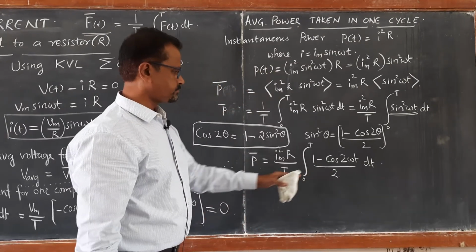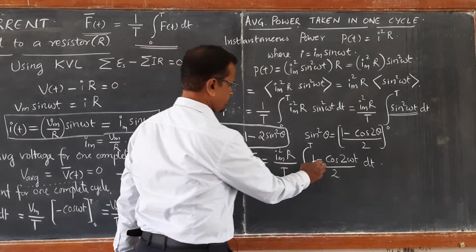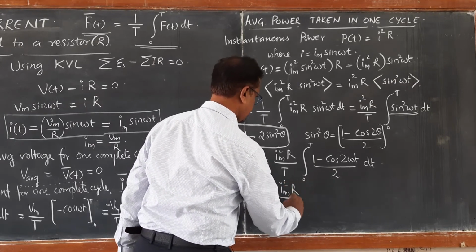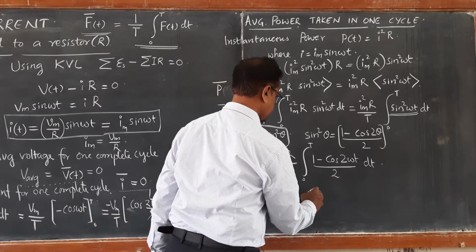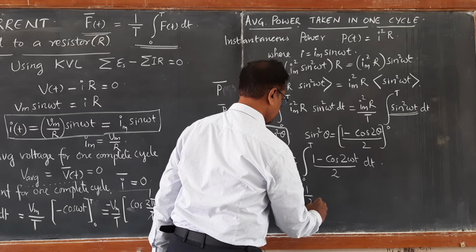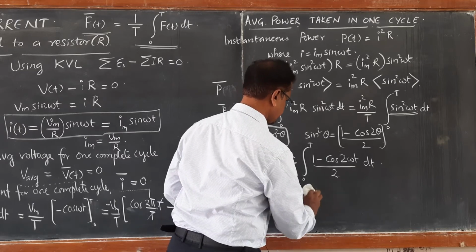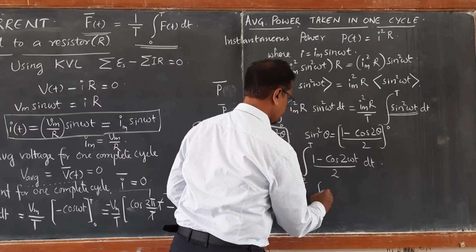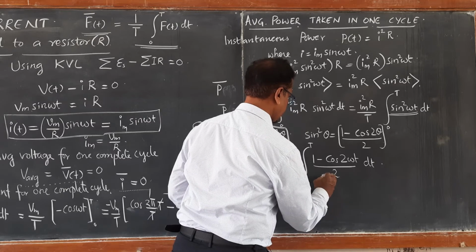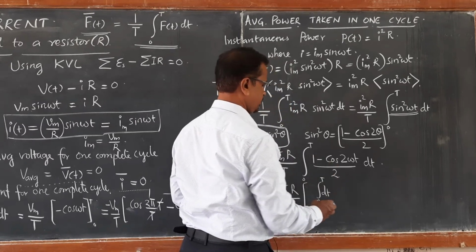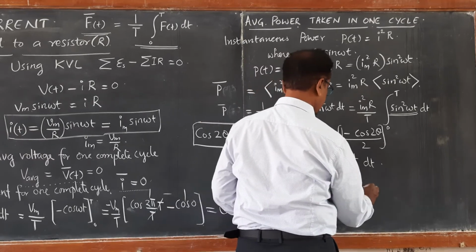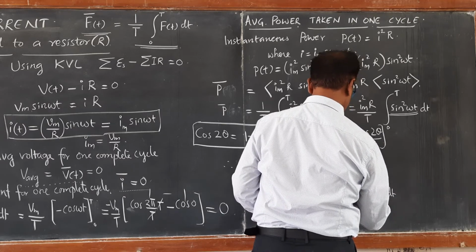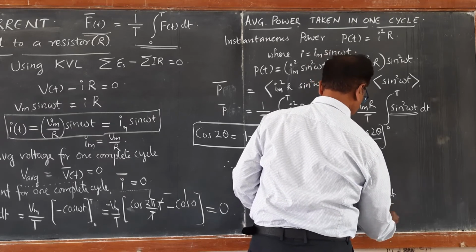Now integrate this. In the first case, we get Im square R by T into 1 by 2 times the integration of dt between 0 to T, that is the first part, minus the integration of cos 2 omega t dt between 0 to T, whole divided by 2.